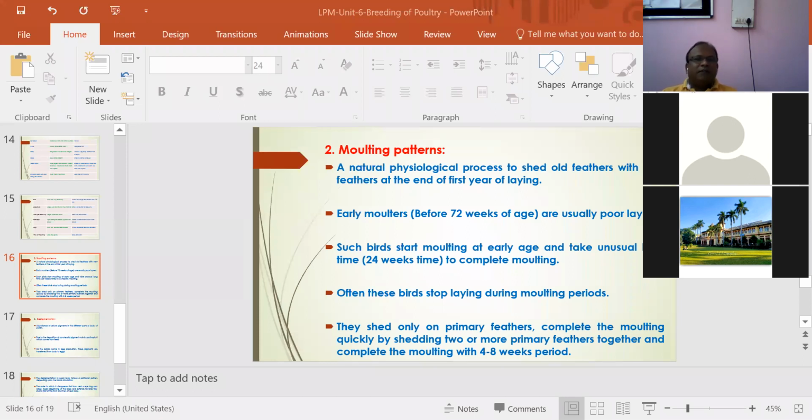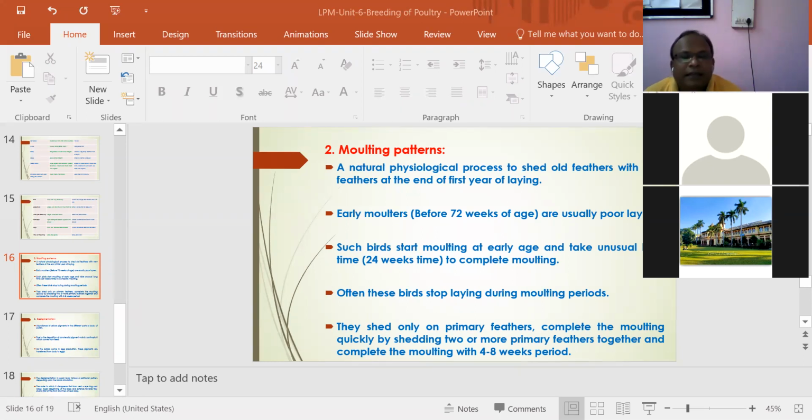Molting is a natural physiological process to shed old feathers and replace them with new feathers at the end of the first year of laying, that is, at the end of every laying cycle, and a laying cycle is 1 year or 52 weeks. Early molters, before 72 weeks, are usually poor layers. Such birds start molting at an early age and take an unusually long time to complete molting, more than 24 weeks. Often these birds stop laying during the molting period, so there is no egg production during molting.